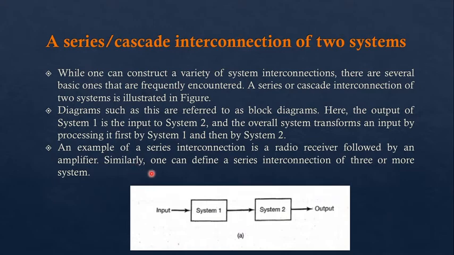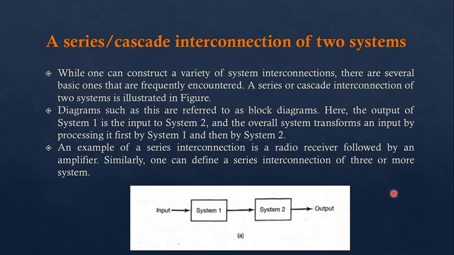Let's take a simple example of a mobile phone. Right now if you are talking with your friend on a mobile phone, at that time what happens is that from one point to a second point your voice travels through different systems. First, your voice is converted in your mobile phone from vocal sound into an electronic signal, or we can say an electromagnetic signal. Then that signal is transferred to the nearest mobile tower, and from the mobile tower to the fiber optic cable, from the fiber optic cable to another mobile tower, and from that tower to your friend's mobile phone.